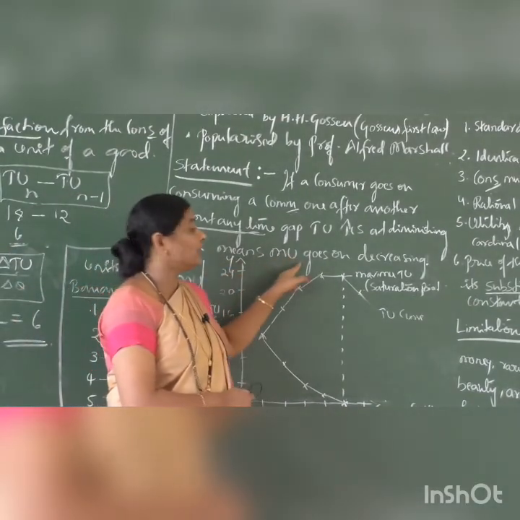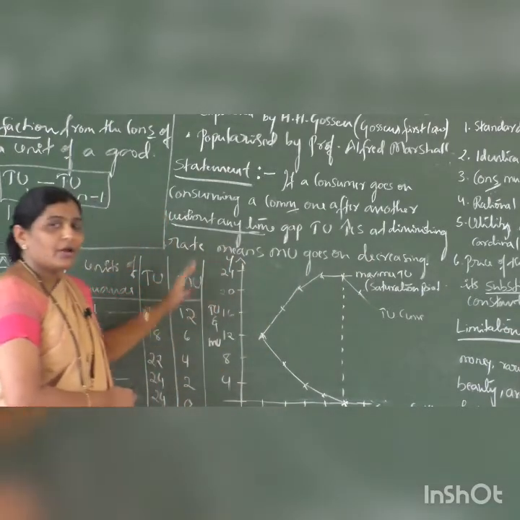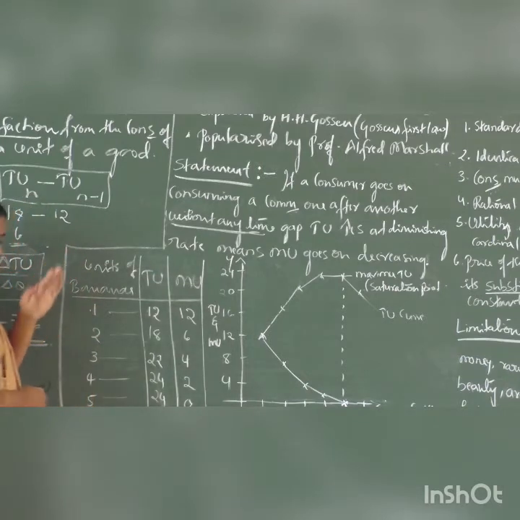Means marginal utility goes on decreasing. Marginal utility or satisfaction level from every successive unit goes on decreasing.